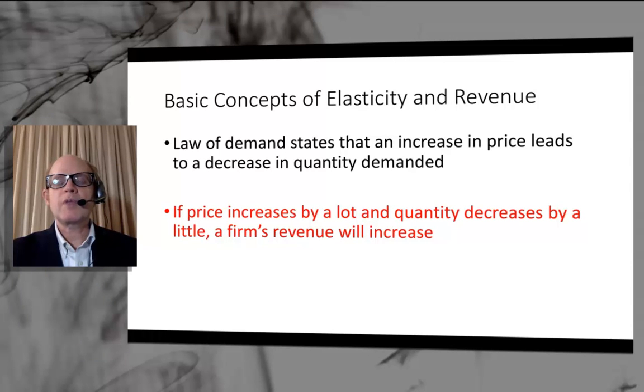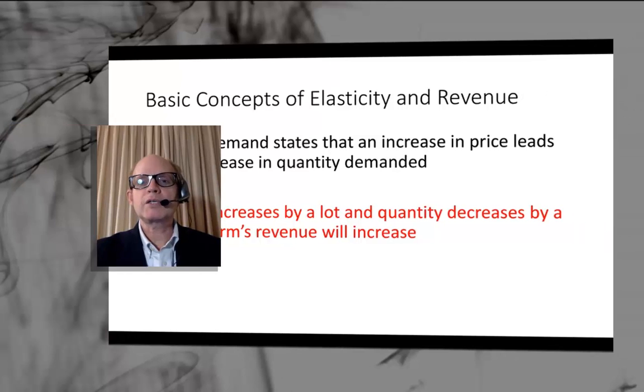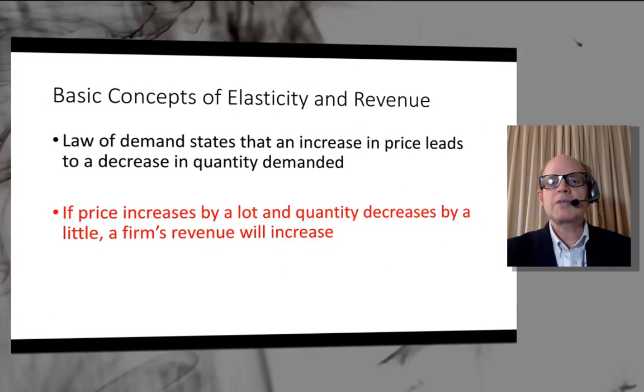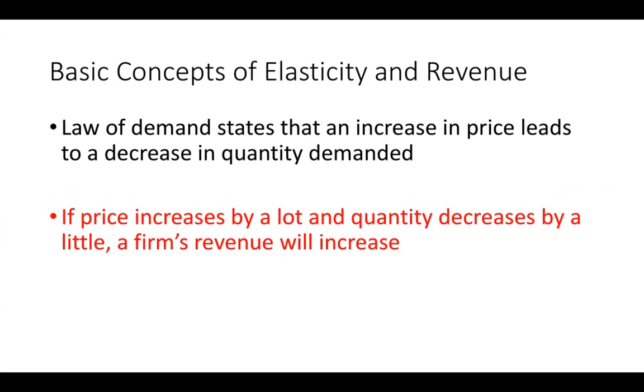Of course, we know from the law of demand that if there's an increase in price, there's a decrease in quantity demanded. But the law of demand doesn't really tell us anything about what happens to a firm's revenue when price changes. Let's say price increases by a lot. There's this huge increase in price, but quantity demanded only goes down by a little. So if you have a huge price increase and a really small change in quantity, of course that's consistent with the law of demand, but in this case a firm's revenue will increase.